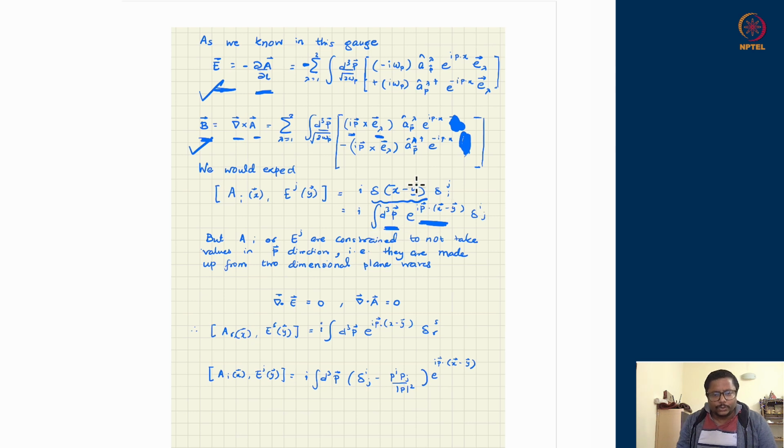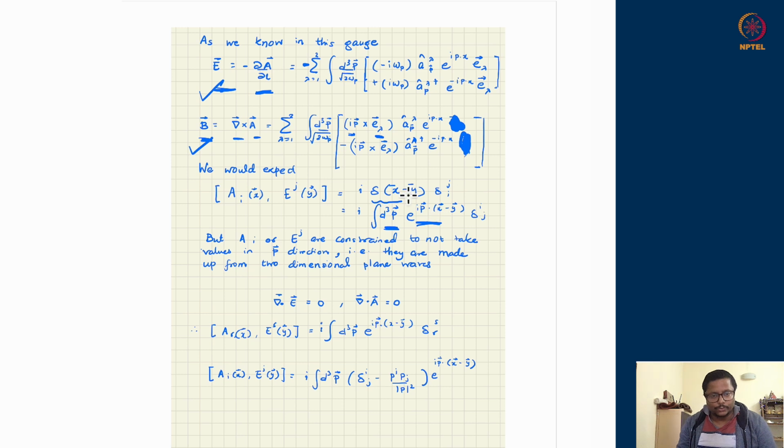Now we know that if this relation is true, I have to further enforce that the components of E and A, the electric field, are not in the direction of propagation. P should be orthogonal to this or that. That information has not gone into writing this delta function over here. The delta function does not care. It is just saying, in all directions, plane waves with equal magnitude.